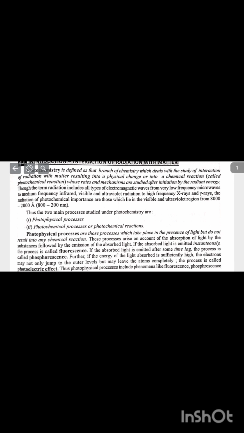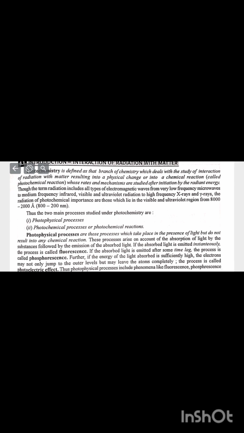Though the term radiation includes all types of electromagnetic waves, from very low frequency microwaves to medium frequency infrared, visible and ultraviolet radiation, to high frequency X-rays and gamma rays, the radiation of photochemical importance are those which lie in the visible and ultraviolet region, from 8,000 to 2,000 angstrom.